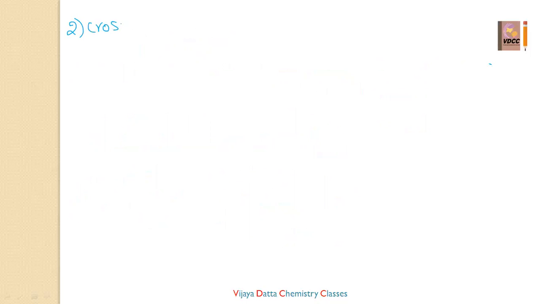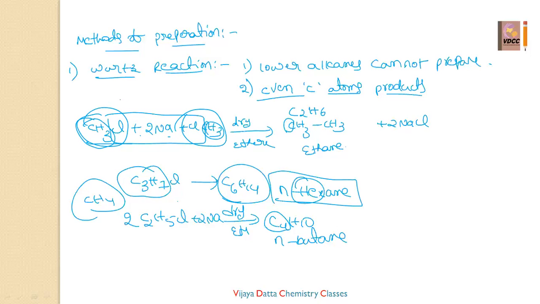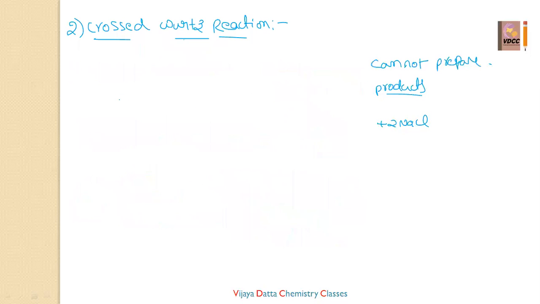The next one is the crossed Wurtz reaction. What is this crossed Wurtz reaction? In the Wurtz reaction, you take the same type of 2 alkyl halides. In the cross Wurtz reaction, you take 2 different alkyl halides.